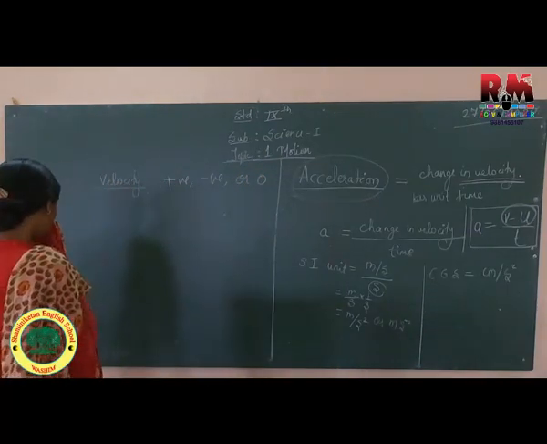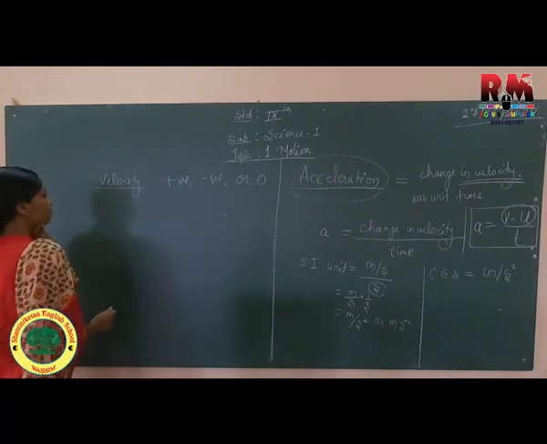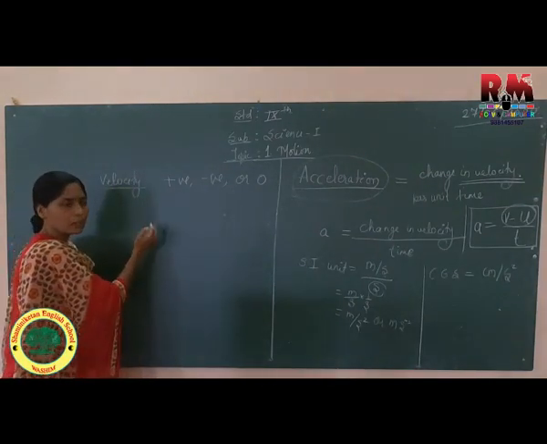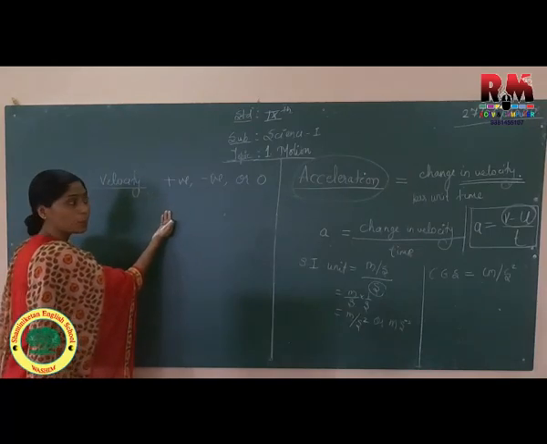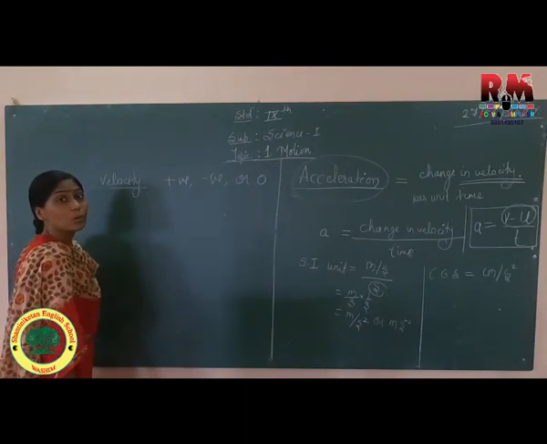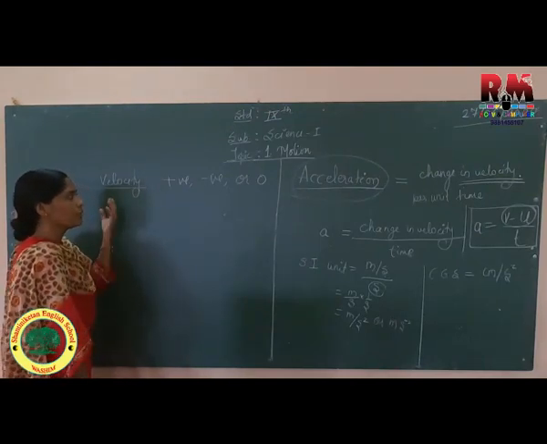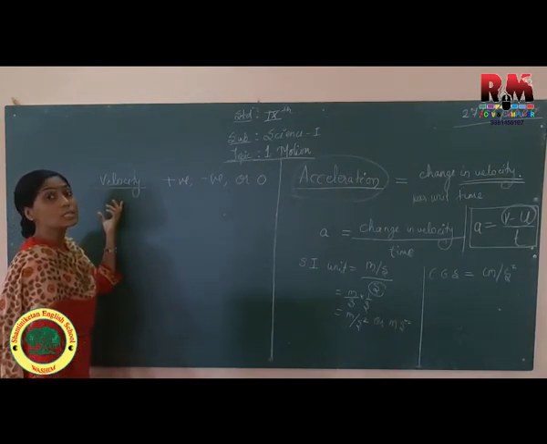How? We'll start from zero because we have taken one of the examples. I have taken randomly one of the problems related to zero displacement. If displacement is zero, then definitely velocity will also be zero.